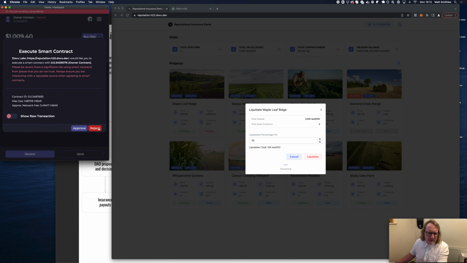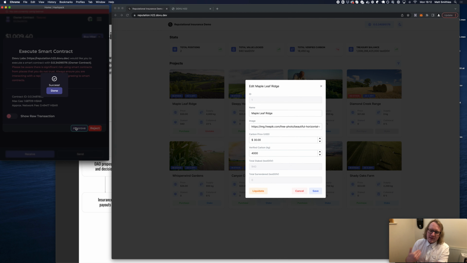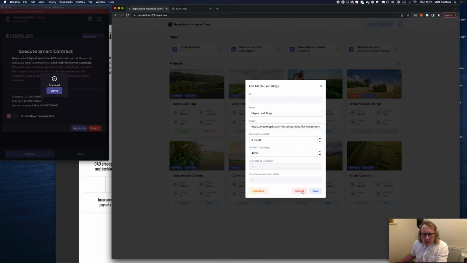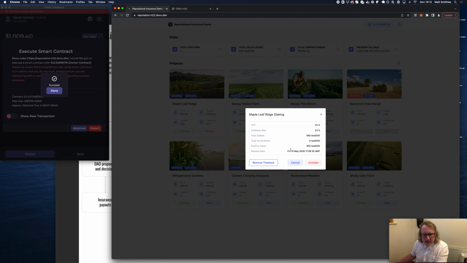Now we click liquidate, approve that, and it goes, the smart contract looks at every single account, looks at all the staked value, all the positions, and then changes people accordingly. Okay. And so thus, if I look into my unstaked value, my position has reduced because of the liquidation event.